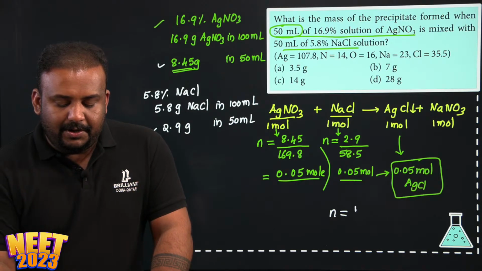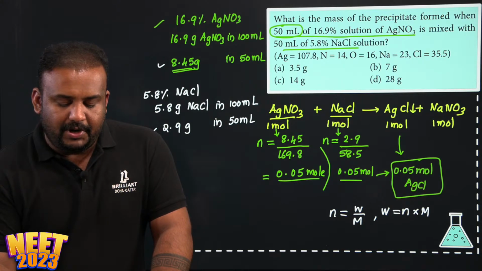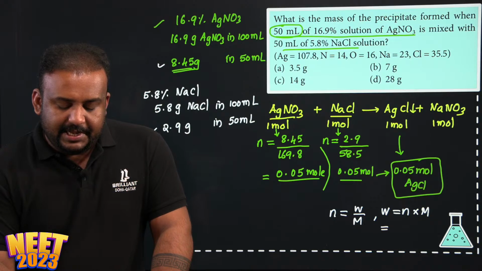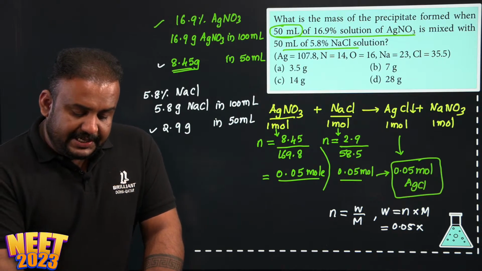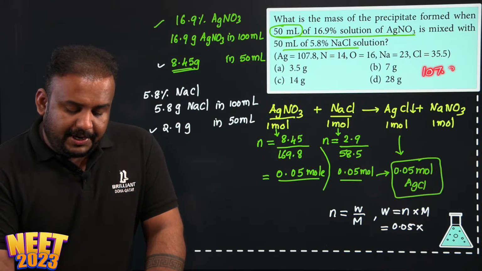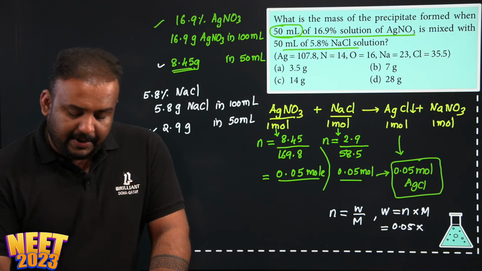Number of moles is equal to weight by molar mass. So the weight of AgCl formed is equal to number of moles into molar mass. Number of moles is 0.05 into the molar mass of AgCl, which is 107.8 and 35.5. Correct? 143.3.